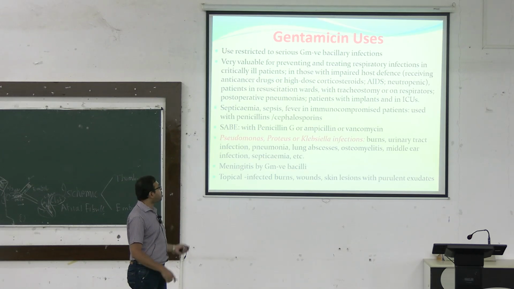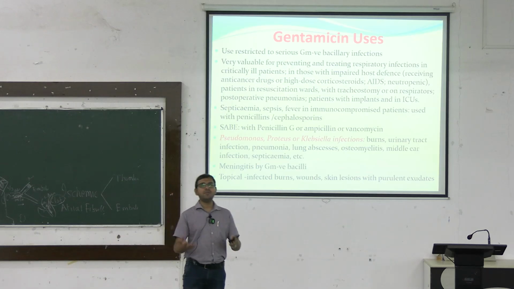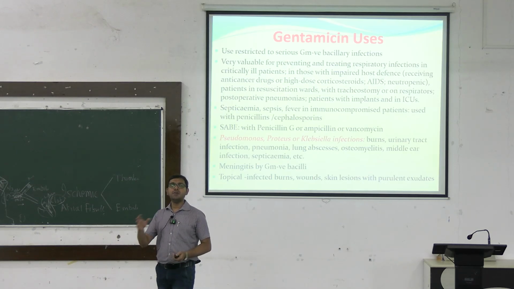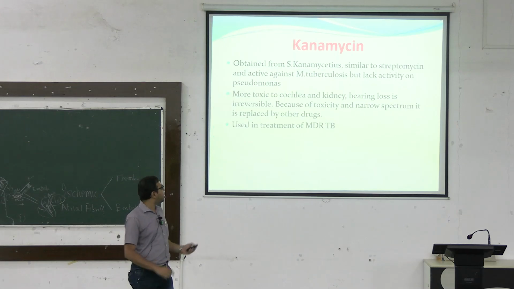In those cases, and topically it can be used in some infected burns, skin lesions and purulent exudates, etc. So from this you can see different types of fulminant, serious infections, be it in the lungs or in other areas like septicemia, where we can use gentamicin.